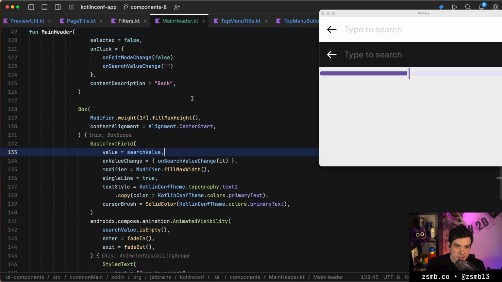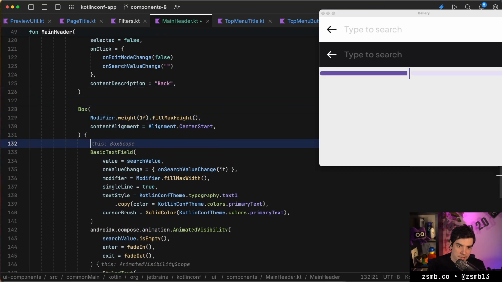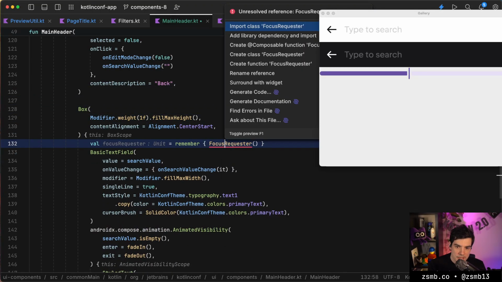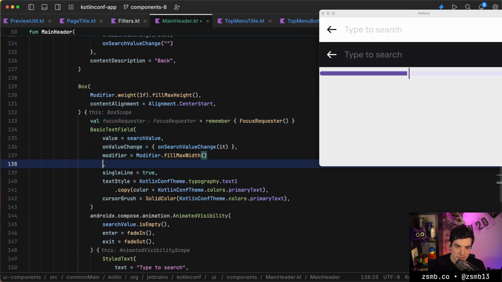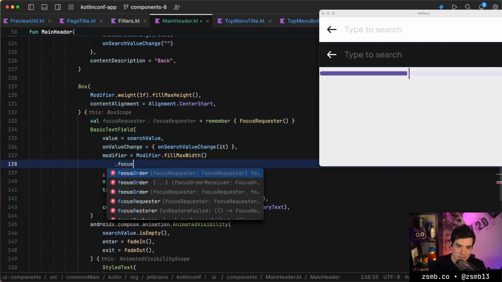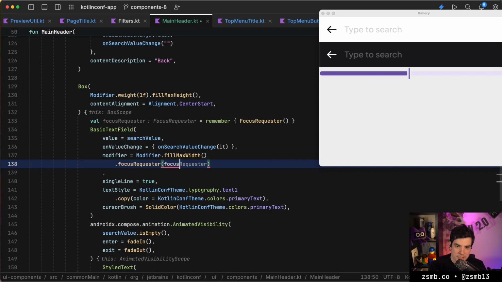Okay, so we need a focus requester thing, that's for sure. So we'll need one of those. We also need to link this to the text field. So focus requester is focus requester.